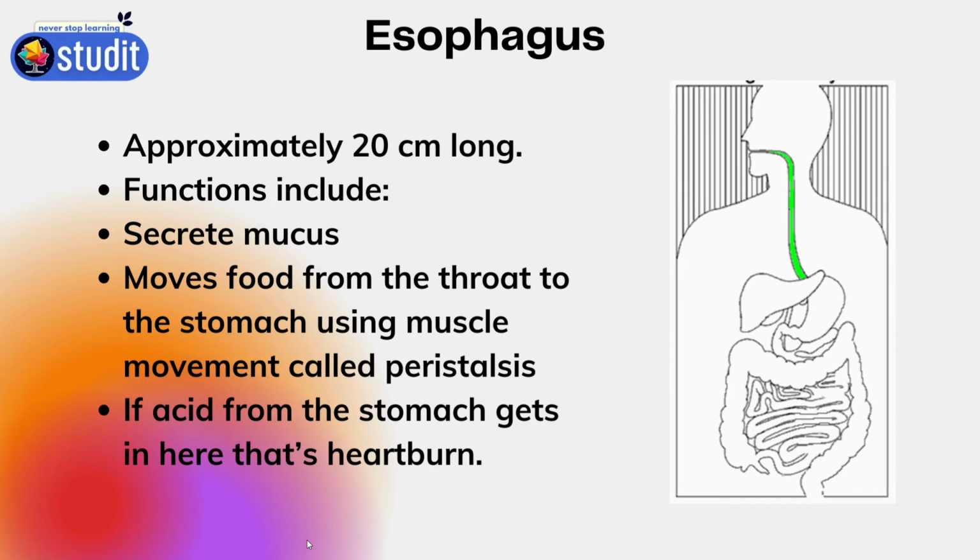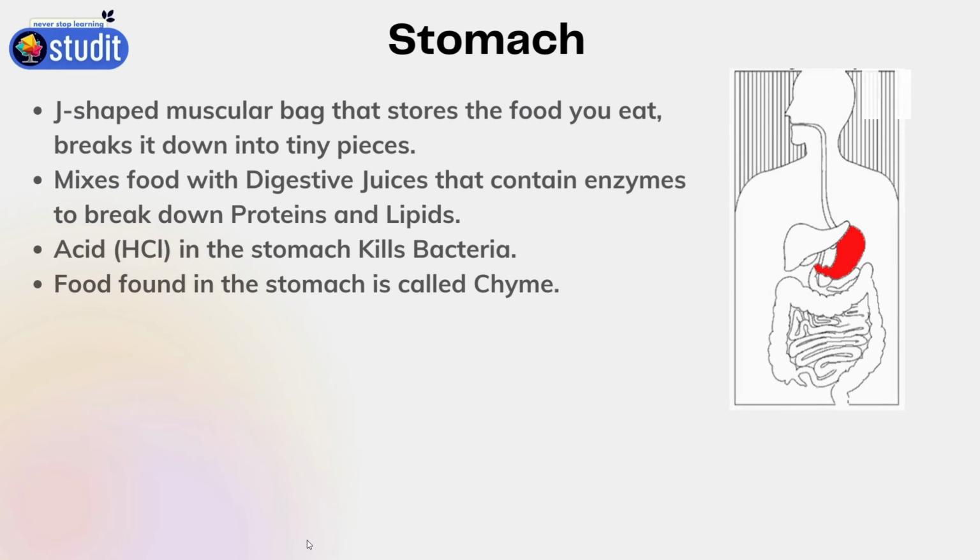But how does it move? It moves in a wave-like condition called peristalsis, using the movement of muscles. But sometimes the acid in the stomach comes up to the esophagus. It causes heartburn.